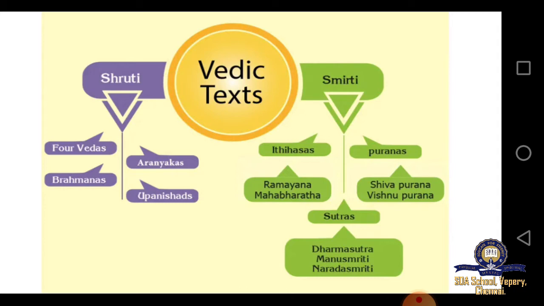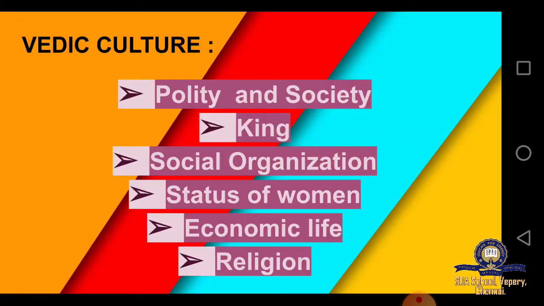And under Smriti they had Itihas, Puranas, Ramayana, Mahabharata, Shiva Purana, Vishnu Purana and Sutras. And under Sutras they had 3, which were Dharma Sutra, Manu Smriti and Narada Smriti. So these were the texts that they had during their age.